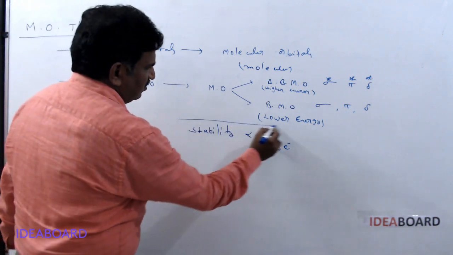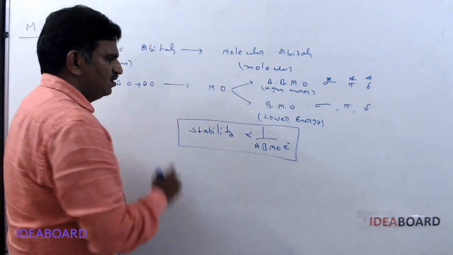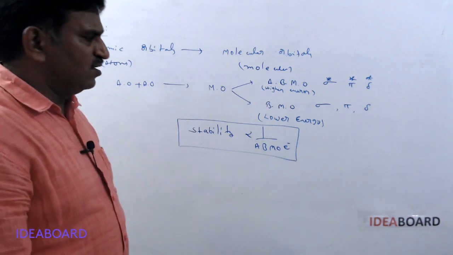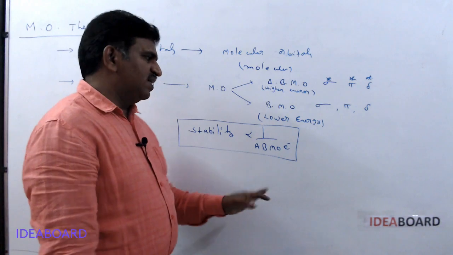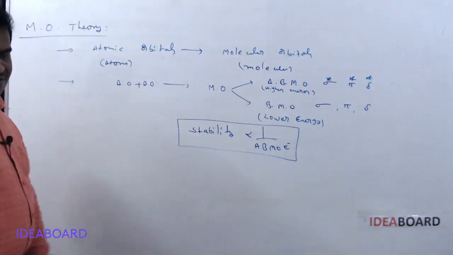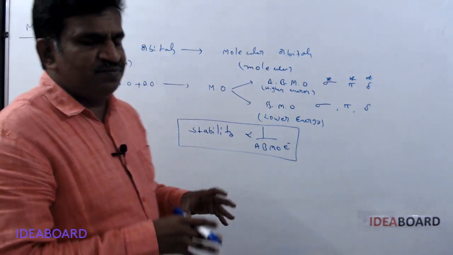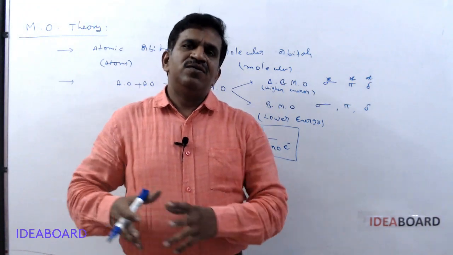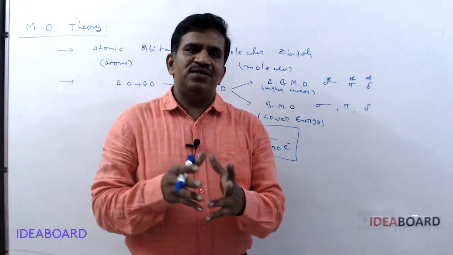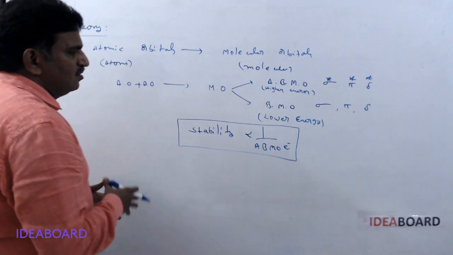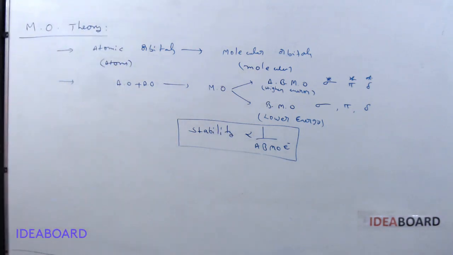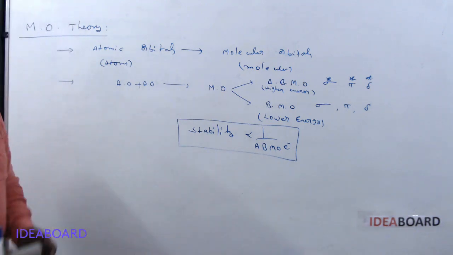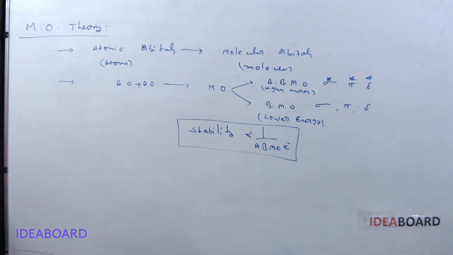Please remember, if a molecule has more anti-bonding molecular orbital electrons, then it becomes unstable. Sometimes some species have the same number of electrons and the same bond order, but the stability depends upon the anti-bonding molecular orbital electrons. This is stability according to anti-bonding molecular orbital electrons.